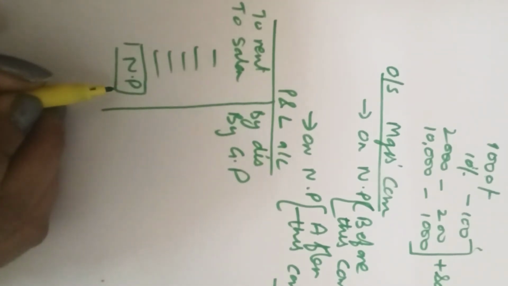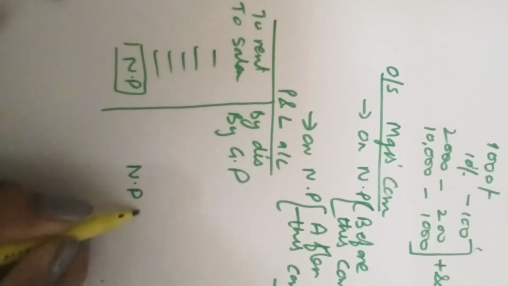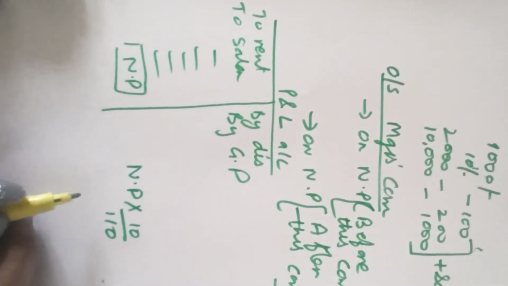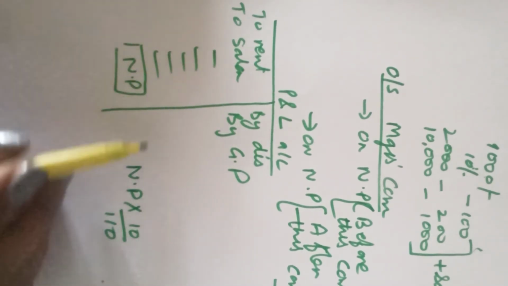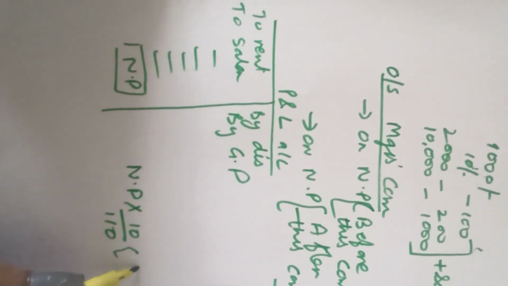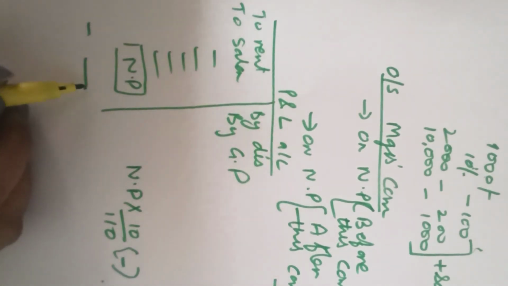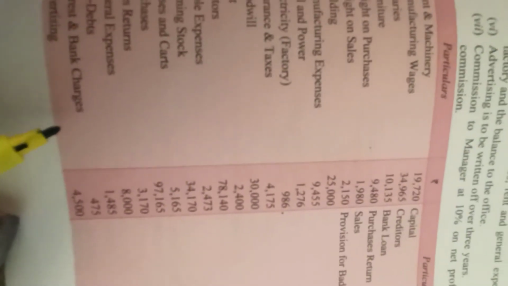Before you close the books of accounts, this manager's commission will be calculated as net profit into 10 upon 110. 10% is the rate taken here. On this we calculate net profit without taking this commission. This commission is calculated and also shown as an adjusting entry in the extended P&L account. See here, advertising has been given here. All the other expenses have been taken.